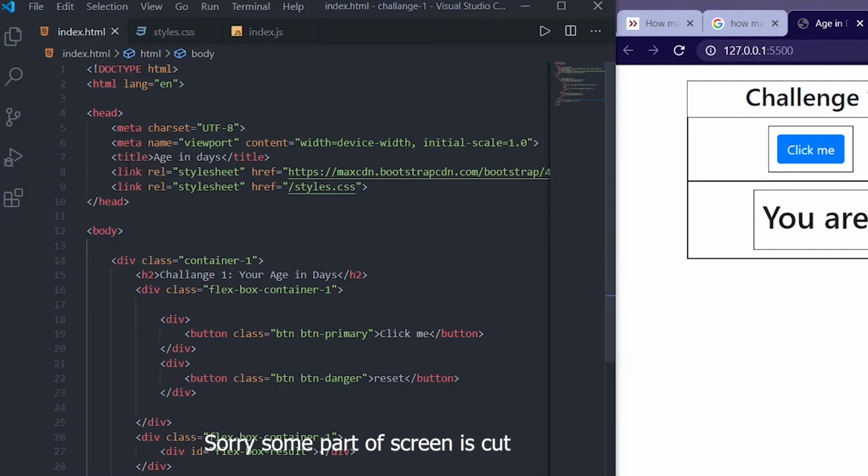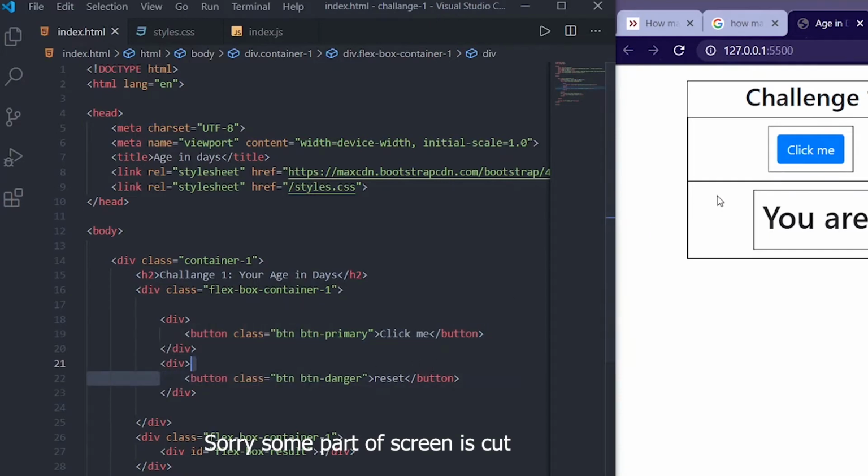What we did is, first we linked up CSS and JavaScript files. Then we made a main container, a div, and then we gave an h2 tag here. We made another div which consists of two divs, and those two divs consist of these two buttons.